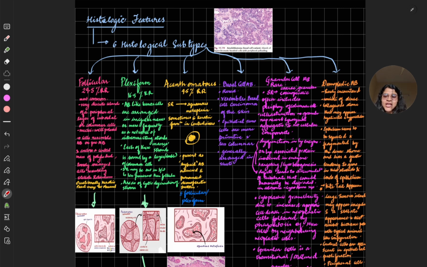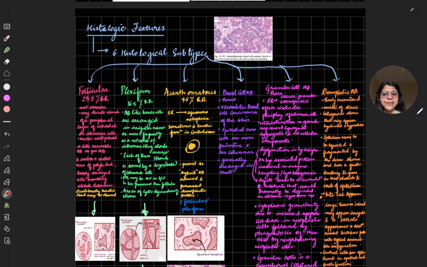Not entities, they are patterns: follicular, plexiform, acanthomatous, basal cell ameloblastoma, granular cell ameloblastoma, and desmoplastic ameloblastoma.